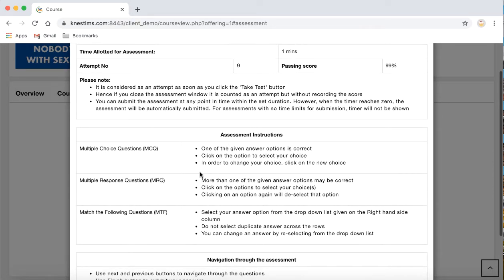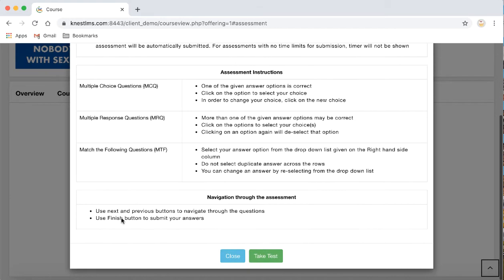The standard MCQ, the multiple choice questions. MRQ, which is where you can have more than one answer for a question. And we also have match the following. Okay, let me take a test.